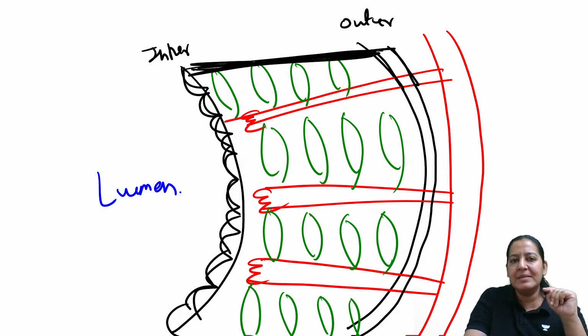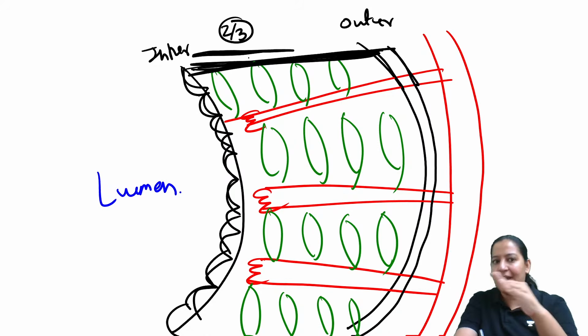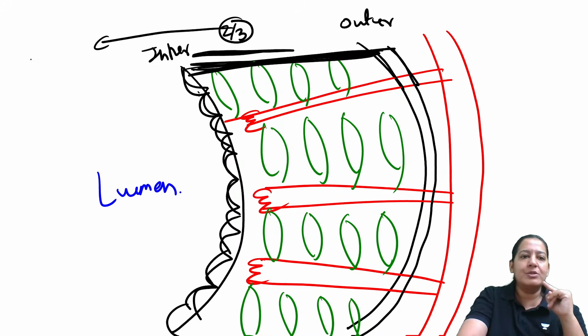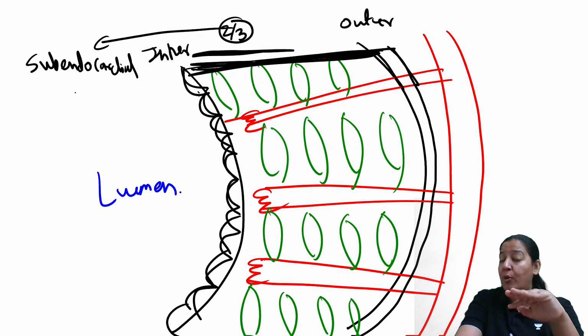See, the myocardium is divided into two parts, right? The inner two-third portion of the myocardium, which is just below the endocardium, is known as subendocardial myocardium. It is myocardium, but it lies below the endocardium. That's why it is known as subendocardial myocardium.